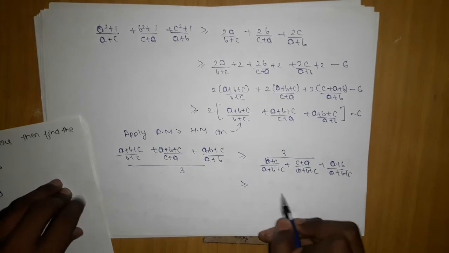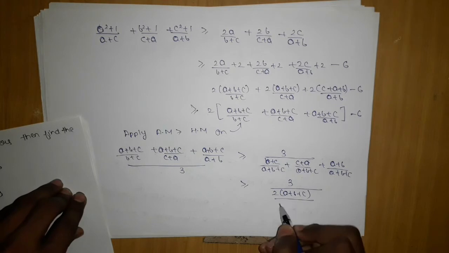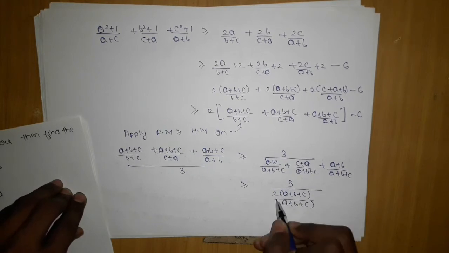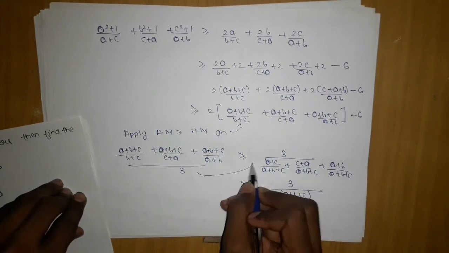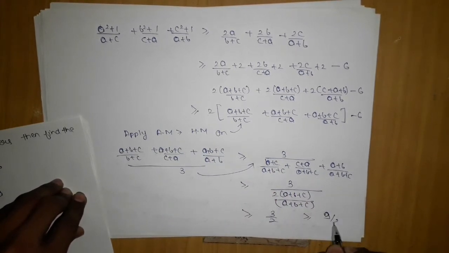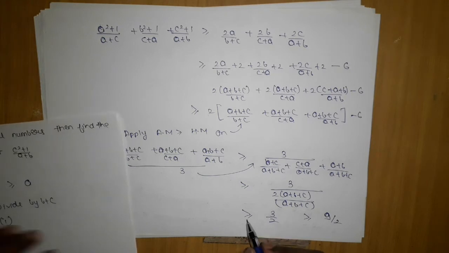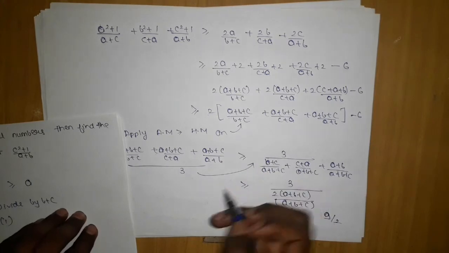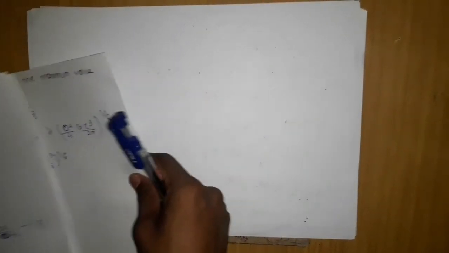So here what we are getting, since 3 upon this will become twice (a plus b plus c) upon (a plus b plus c), since the base is same this will cancel out giving me 3 by 2, and further this 3 will move here giving me 9 by 2. Okay, so we are getting 9 by 2, which is this. Okay, this is greater than or equal to, which we will substitute here, which will give us finally what we are going to get finally is